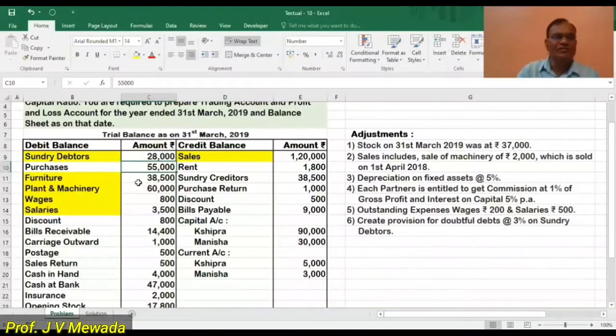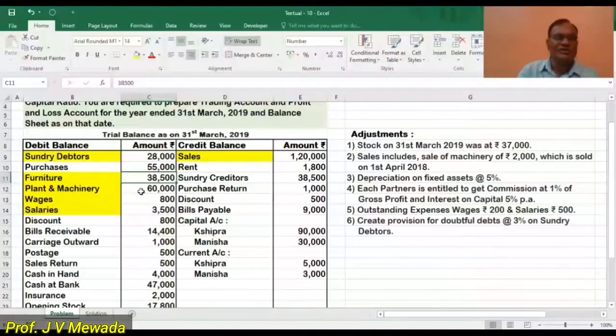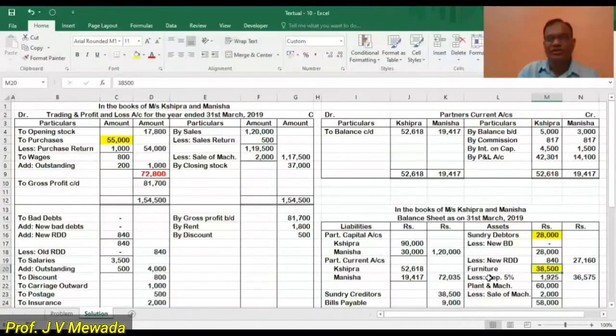Then we are having furniture. So furniture will be showing on the asset side, in the inner column at 38,500 because there is a depreciation. All fixed assets are to be depreciated. Plant and machinery, again in the inner column, 60,000, because all fixed assets are to be depreciated.